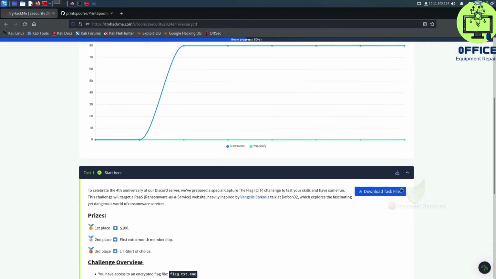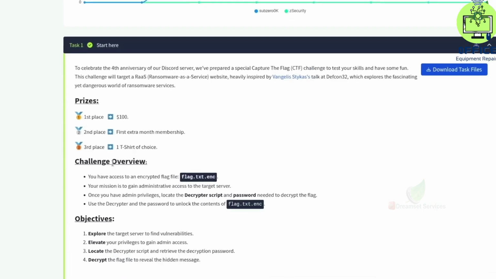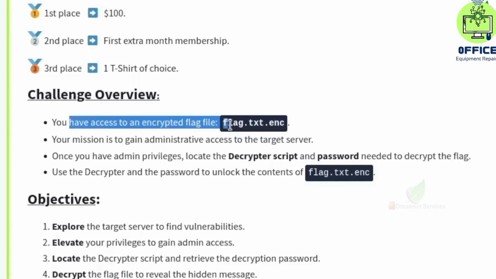In the CTF, we are actually given the flag, but it is encrypted. Our goal in this CTF is to find a decryptor script and a password to decrypt the flag file that is given to us from the start. As you can see in the challenge overview, it says that we have access to the flag, which is encrypted.